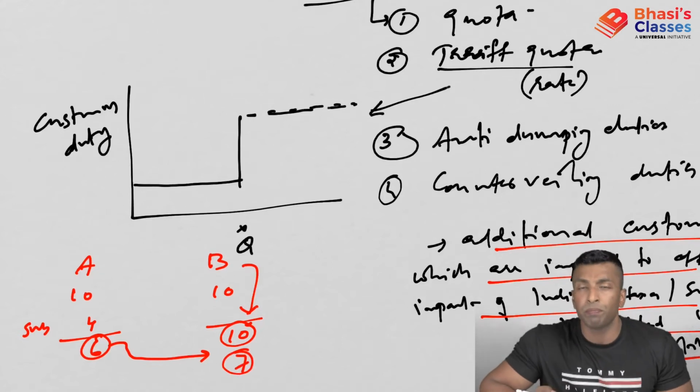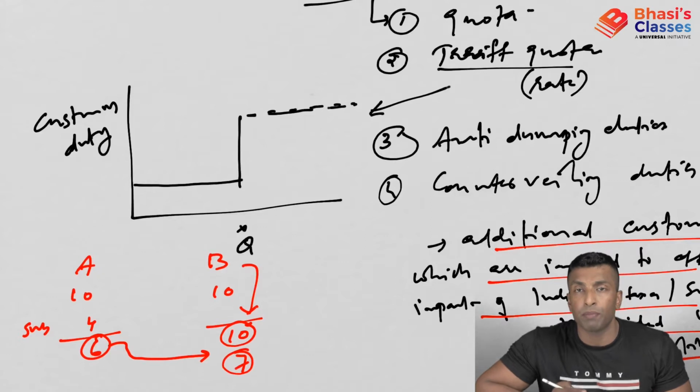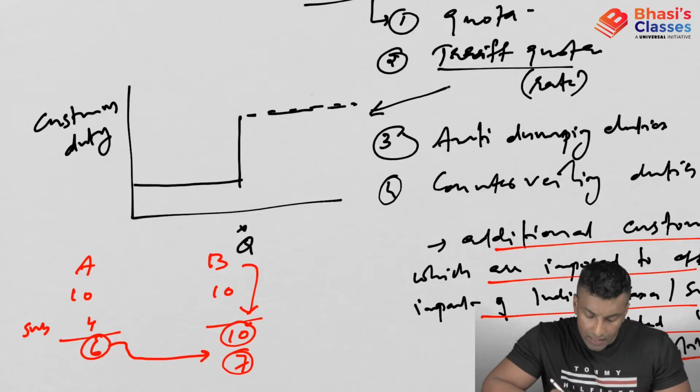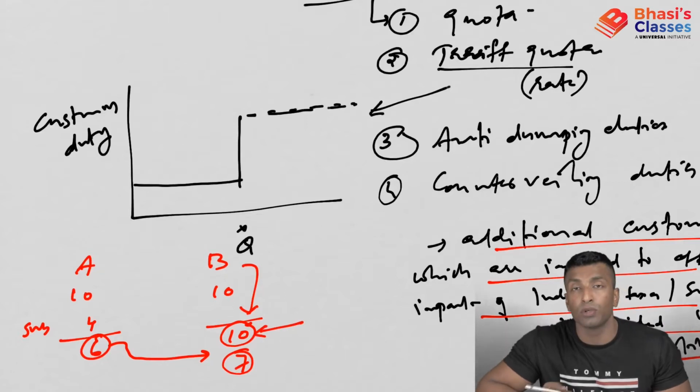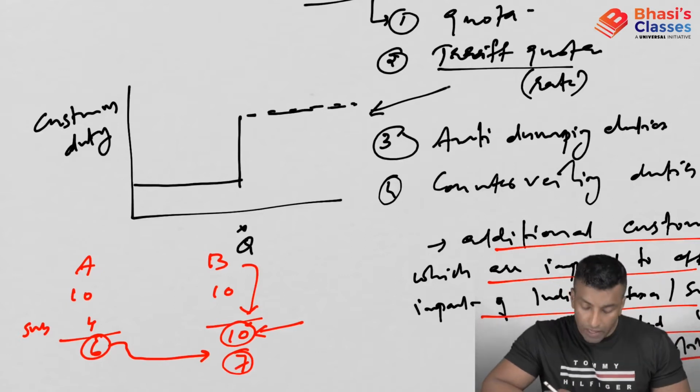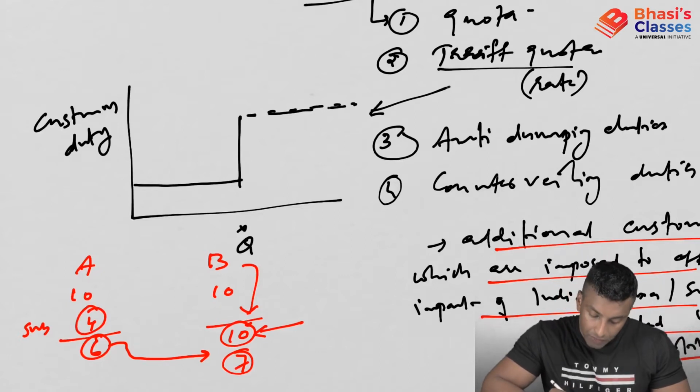Okay, so what will happen? Because of this subsidy, he is capable of exporting and he is capable of selling it at a very cheaper price, and that will actually create a huge problem for the domestic manufacturers or domestic industries. Now what the government can do to offset this subsidy, government can add 4 extra.